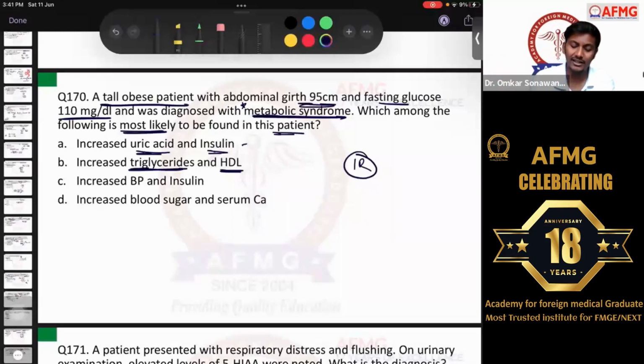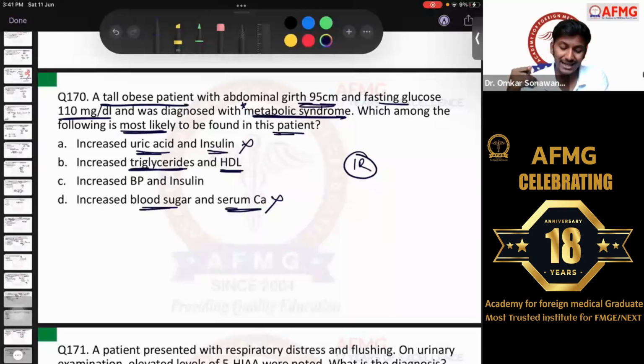Uric acid is not elevated usually in cases of metabolic syndrome. Gout is not a coexisting disease in this condition. Option D says increased blood sugar. Yes, definitely. If the patient is having diabetes, there would be increased blood sugar in the patient. Increased serum calcium, no. Serum calcium levels would not be increased in this patient. Please remember.